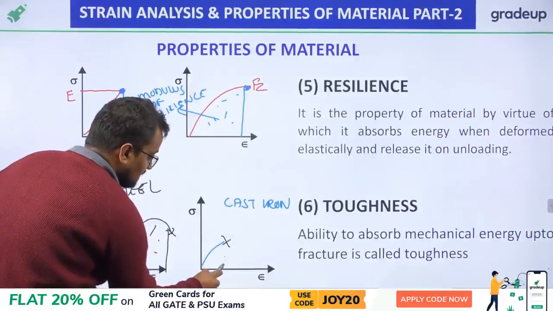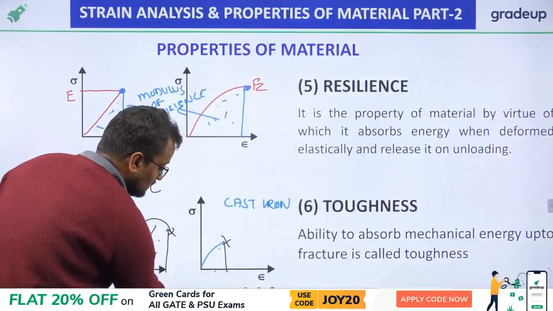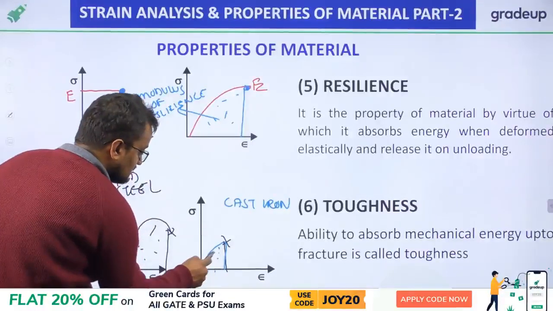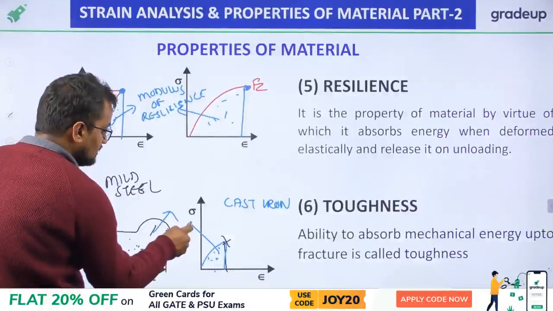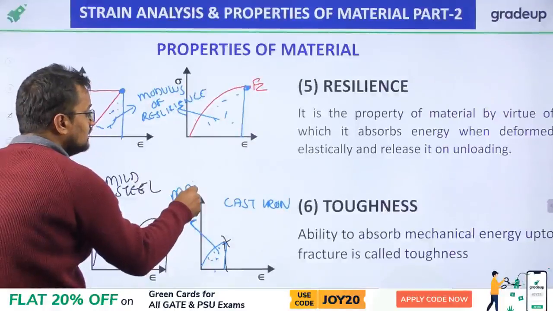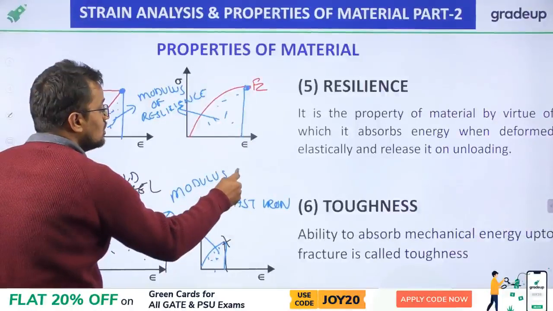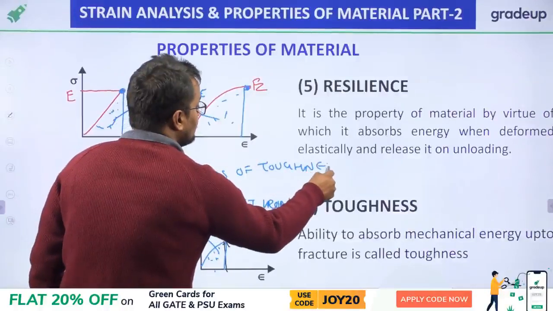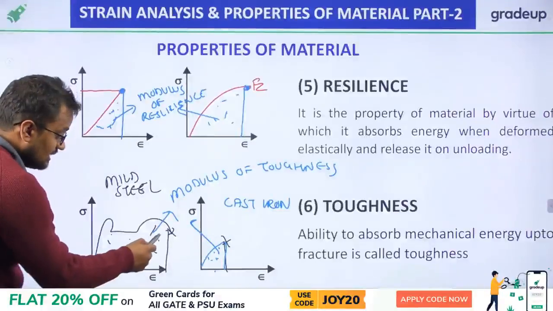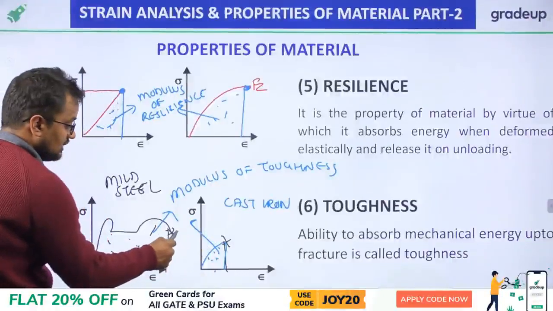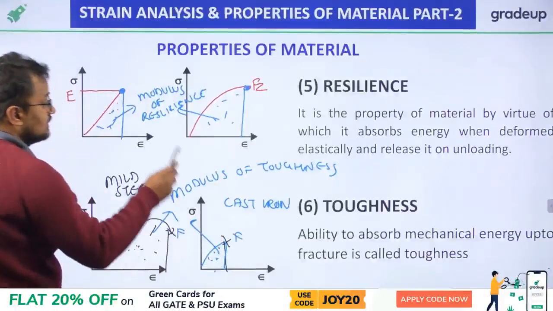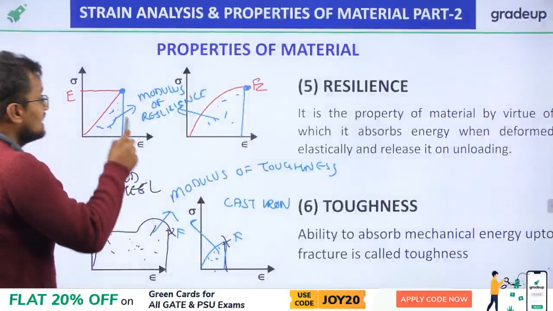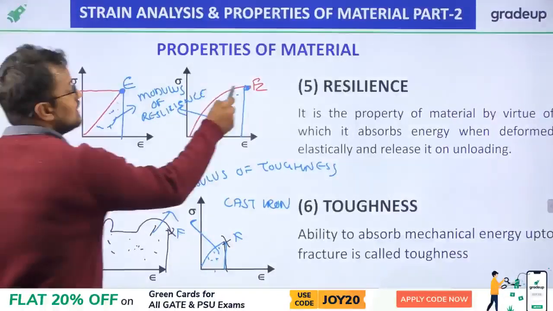If I calculate this area, then it is called the modulus of toughness. Modulus of toughness is the area under the stress strain curve up to fracture, and modulus of resilience is the area under the stress strain curve up to the elastic limit.